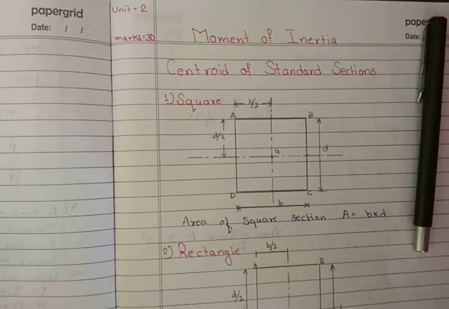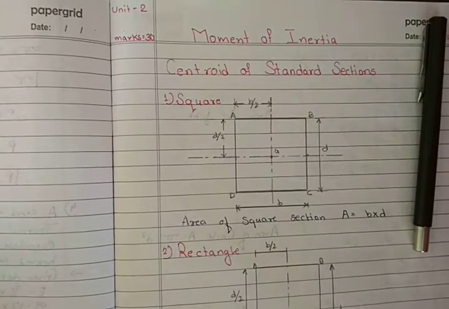Hello students. So we were discussing moment of inertia and center of gravity. Okay, so what is center of gravity? I told you it is a point where the whole weight of the body acts, means at a single point the whole body weight is concentrated. If you measure the weight of a body at a single, particular point, and both are the same, then that point we can call the center of gravity or